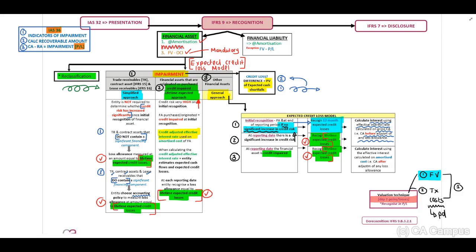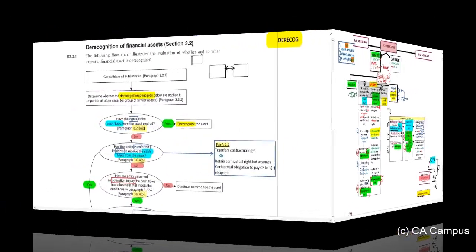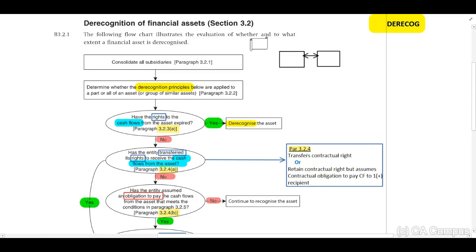Then I want you to please open your IFRS 9 B 3.2.1 and we will look at the derecognition of our financial assets. My recommendation, include a flag on this page.